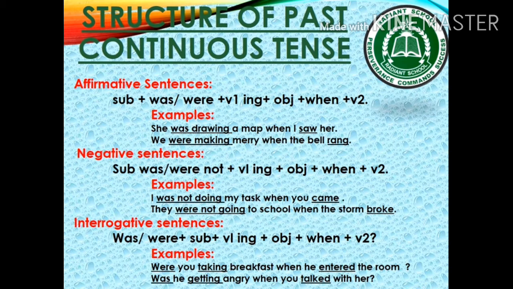For making interrogative sentences, we take a start with was and were in a sentence. After was or were, we use subject, first form of verb plus ing, and after when, second form of verb is used. For example, were you taking breakfast when he entered the room? Was he getting angry when you talked with her?